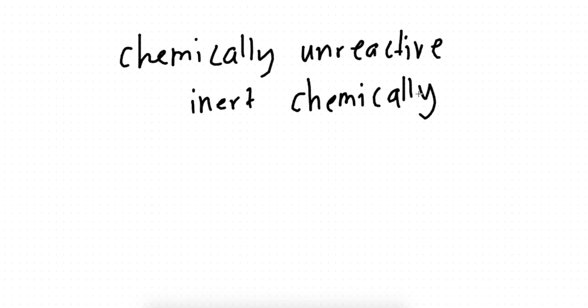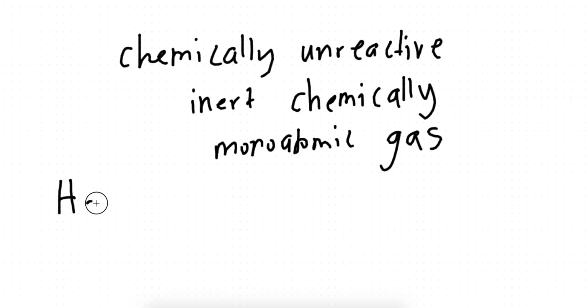And what is the meaning of the word monoatomic gas? Mono means one, guys. Remember when we were forming chemical equations in chapter 3, whenever you have a gas like hydrogen existing by itself, hydrogen was H2, right guys? Oxygen was O2, nitrogen was N2.